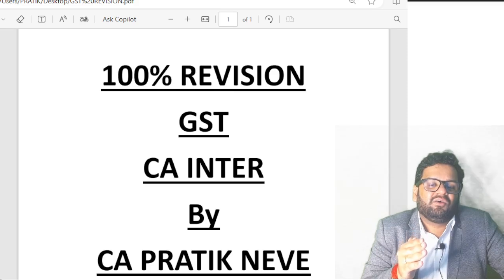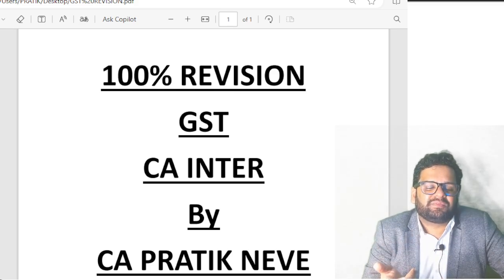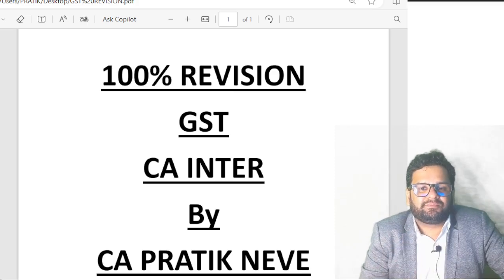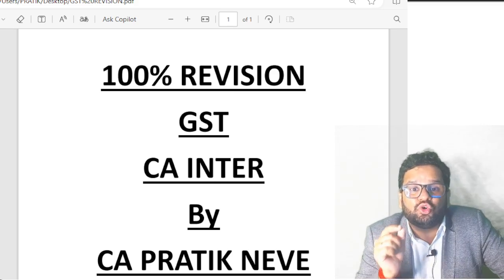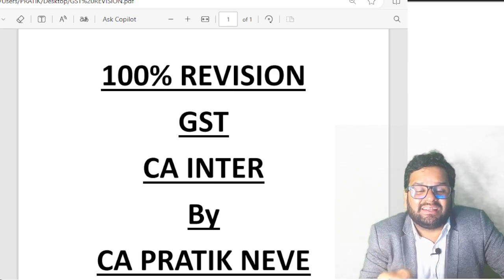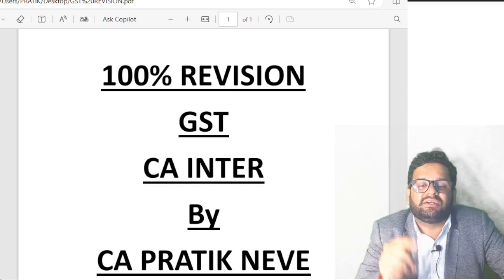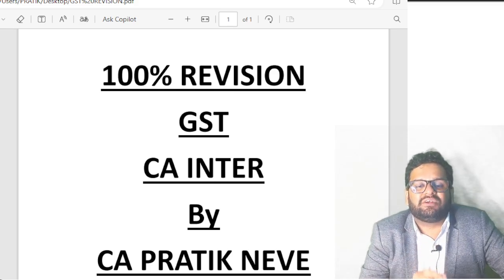Clear? What is accounts and records? So accounts and records should be maintained for what time span? Accounts and records should be maintained for at least 72 months from due date of filing of annual return under GST for the relevant financial year.